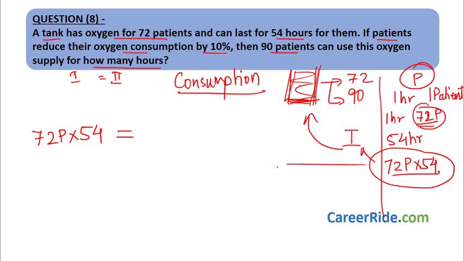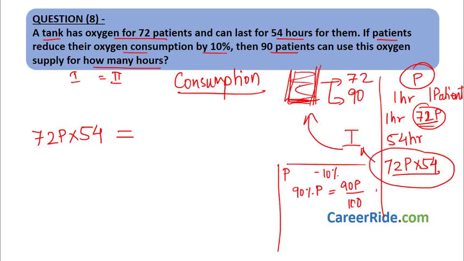Now let's go on to the next case. What is the next case? If the patients reduce their oxygen consumption by 10%, so initially they were taking in P, now 100 minus 10% is 90%. So now they will take 90% of P. Amount of oxygen taken in by one patient would be 90% of P, that is nothing but 90 P upon 100. Is that right?